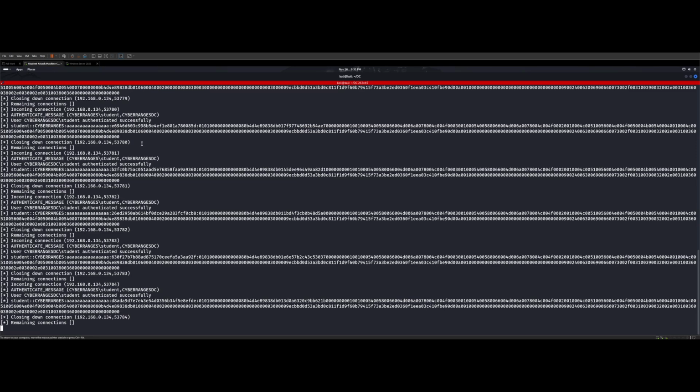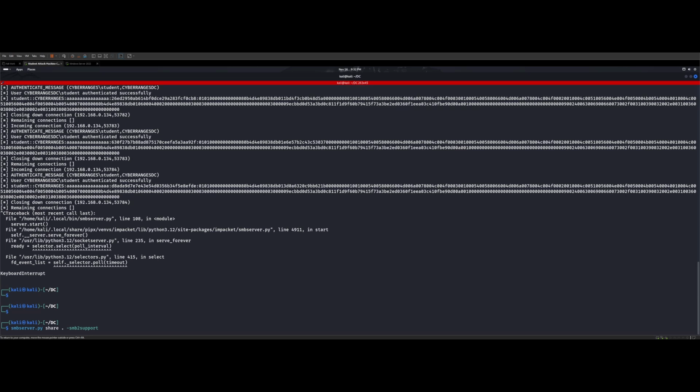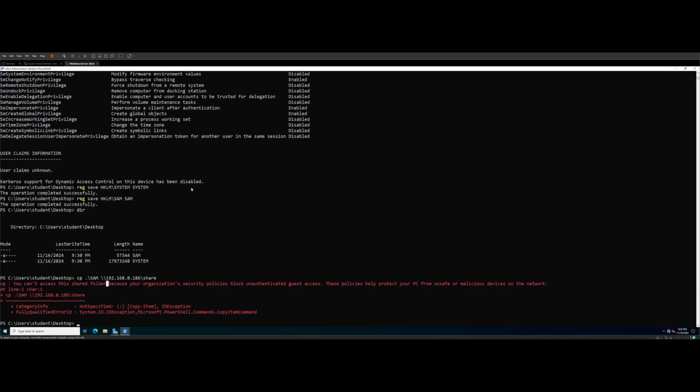If you ever see that, it's because the connection is trying to come through, right? What we can do is add a username and then put in the username and password of the user that we have. If we're already on the Windows machine, we most likely already have a username and password. You could also try cmdkey, and if you don't, you could try cmdkey /list.